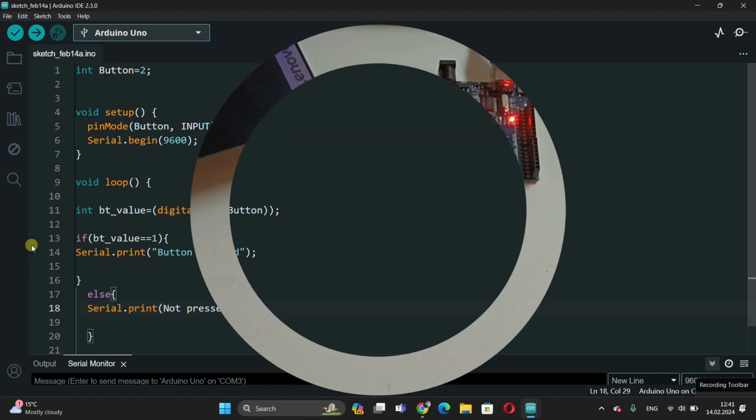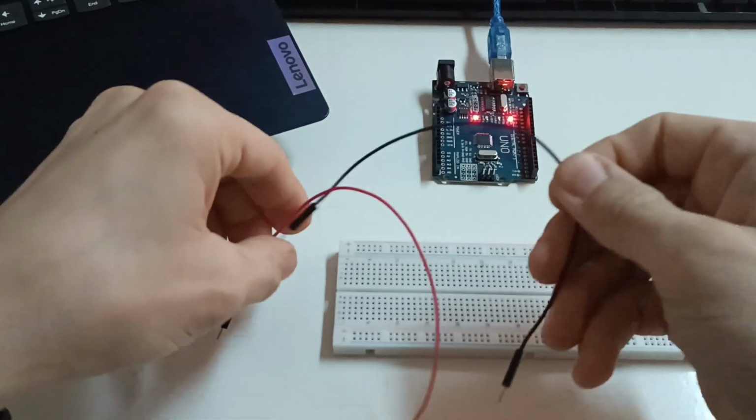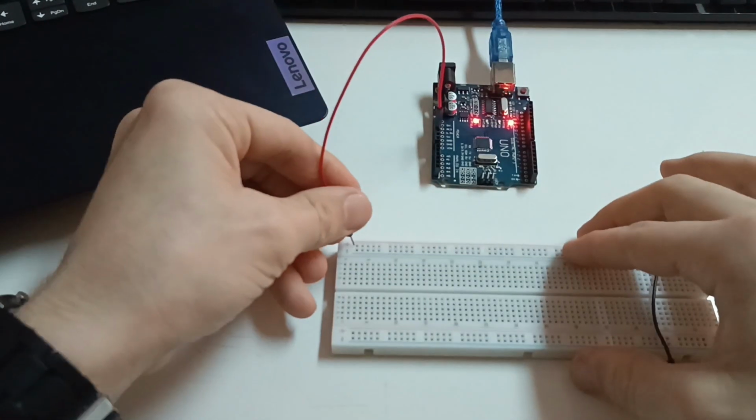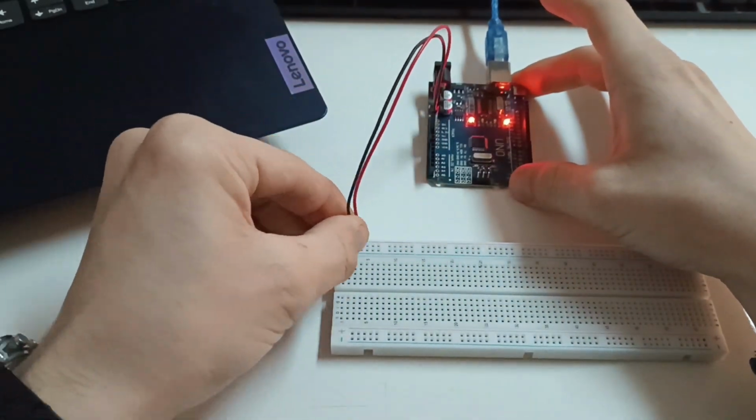Now we can build the circuit. If you watched our video about using buttons with Arduino, you will remember this circuit and you will understand what the pull-up resistor is and why I use it. I don't want to repeat these to avoid prolonging this video.